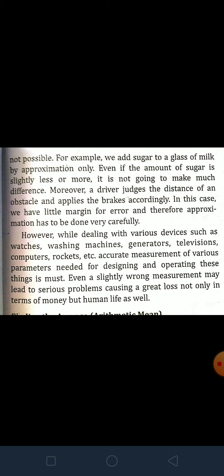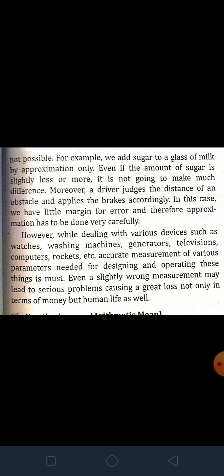Like in our induction cooker, when you are heating something, you have to give the proper amount of heat, which is written in digital format. So children, every time be careful when you are doing measurement. We should do accurate measurement wherever it is necessary.